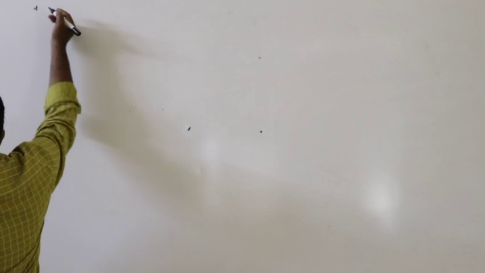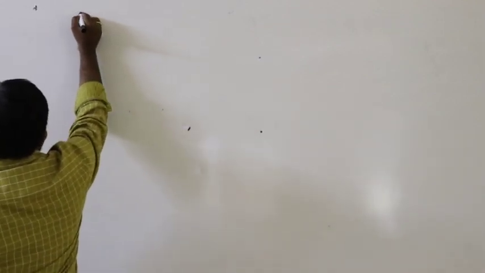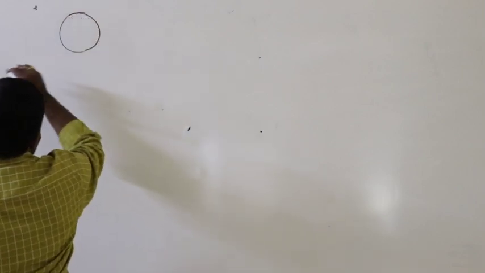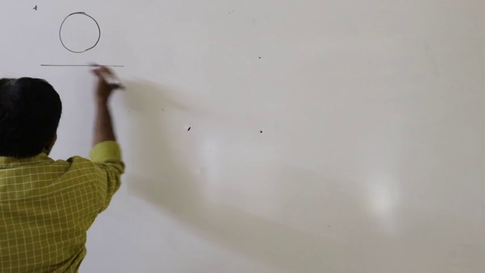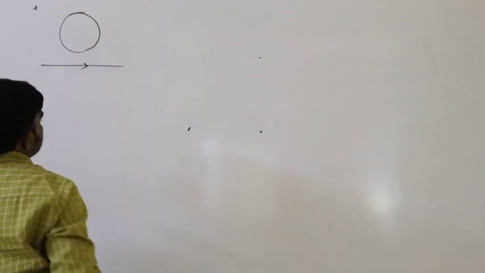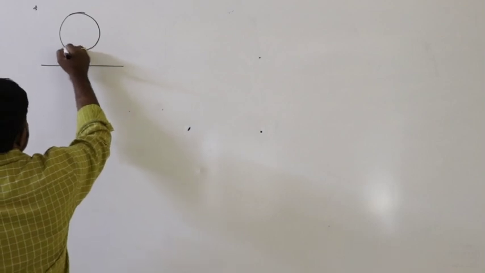So now the next condition in this chapter, for example, if it is a circular coil and it is a current carrying conductor. So the conductor carries current.